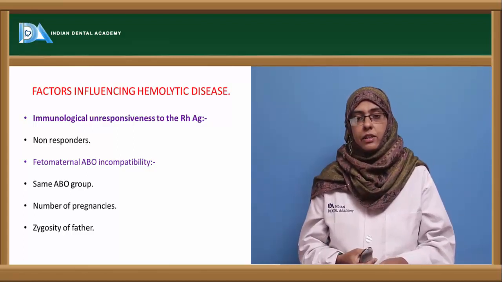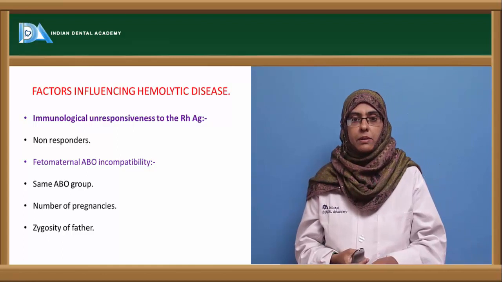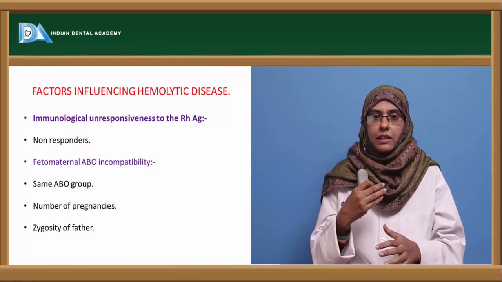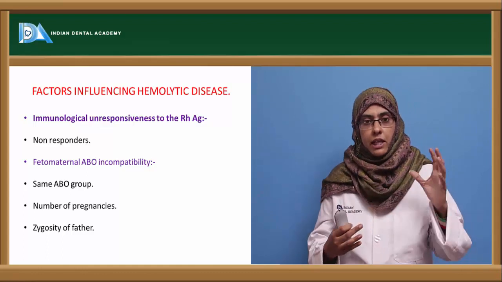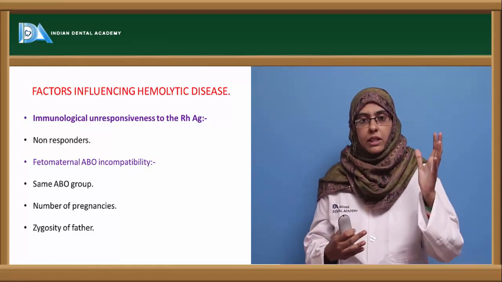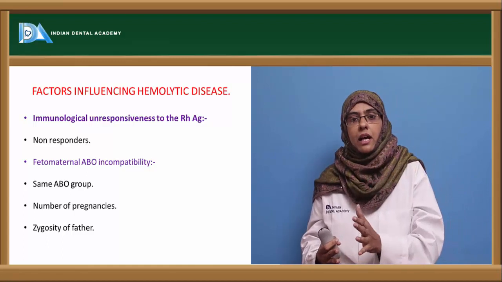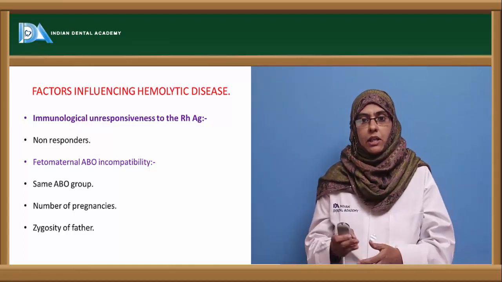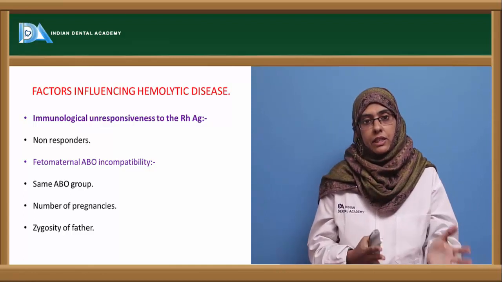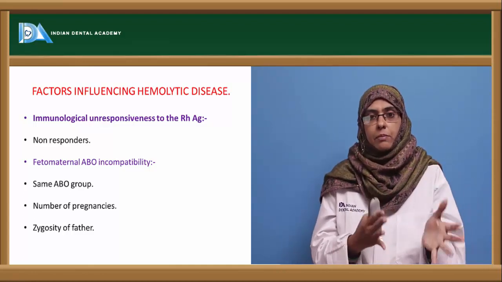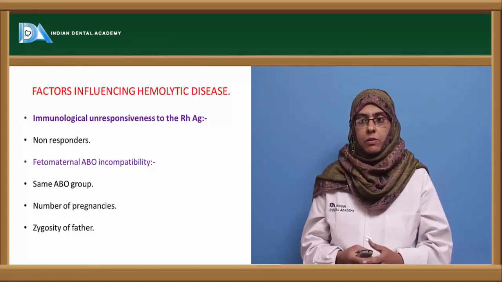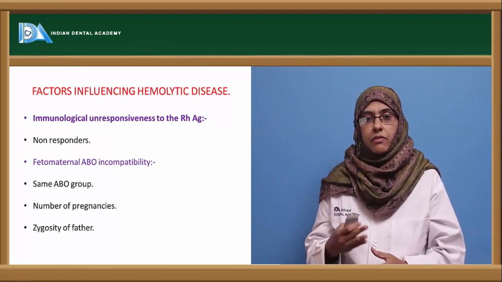Here, when the fetus blood enters into the mother, the ABO incompatible blood group antibodies that are present can kill the blood cells before they produce the Rh antibody. So incompatibility between the fetus and the mother in the ABO blood group system can also protect from hemolytic disease of the newborn. Next is the number of pregnancies.